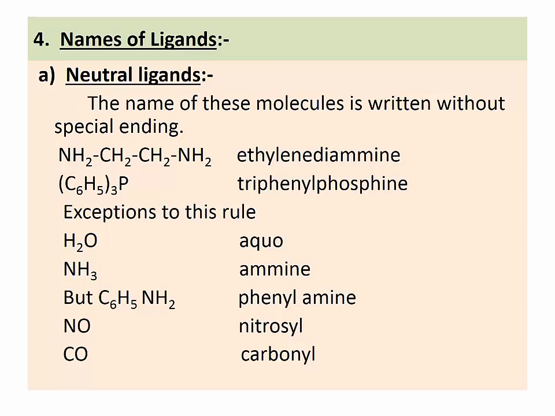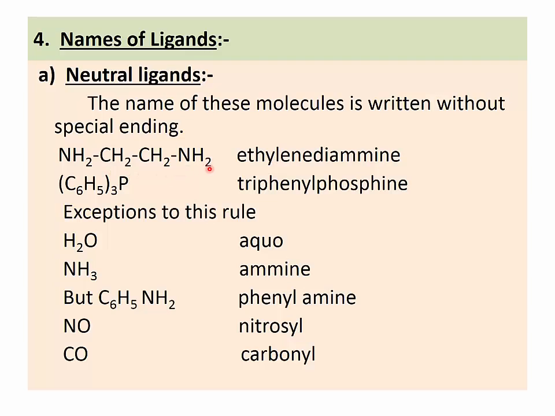So when neutral ligands are present in a coordination compound, how to write their names? First rule for neutral ligands: the name of these molecules is written without a special ending. So this is the formula of ethylene diamine, NH2CH2CH2NH2.